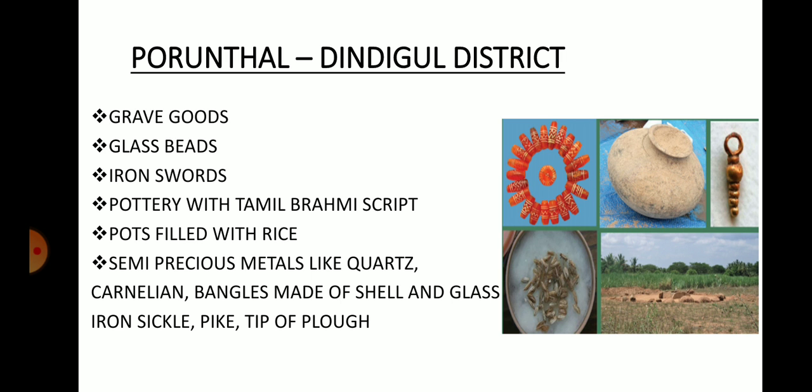Sickle, you all know what is sickle? In Tamil we call it aruva. Okay, so iron sickle, pike is a type of spear, like a spear. And also the tip of a plow was discovered. So these materials give us evidence that the people who lived at this place during the Megalithic age cultivated agriculture. And moreover, the rice in a pot shows that rice was a staple food for the people who lived at this place during the Megalithic age.